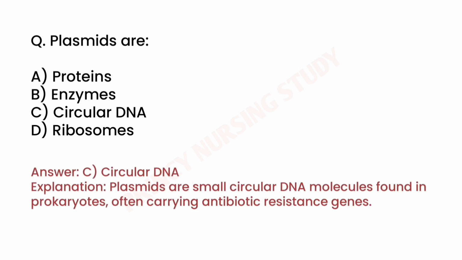Next question. Plasmids are. Correct answer is C. Circular DNA. Plasmids are small circular DNA molecules found in prokaryotes, often carrying antibiotic resistance genes.